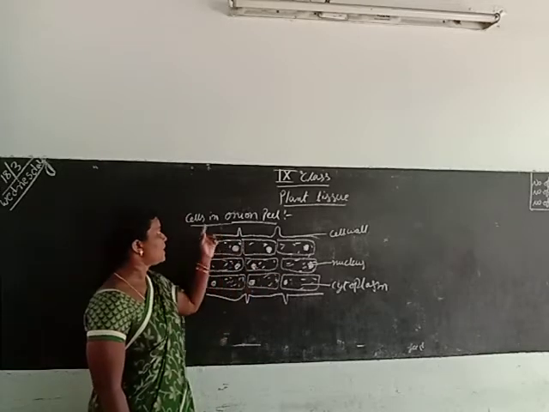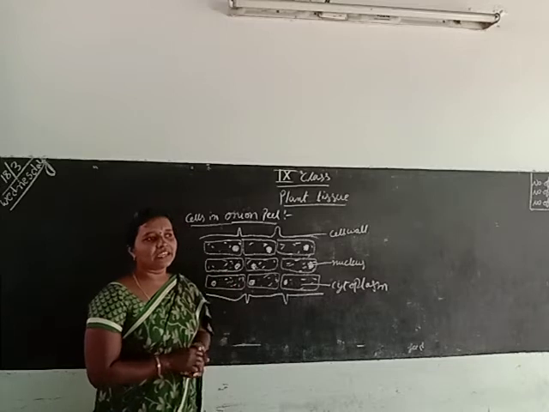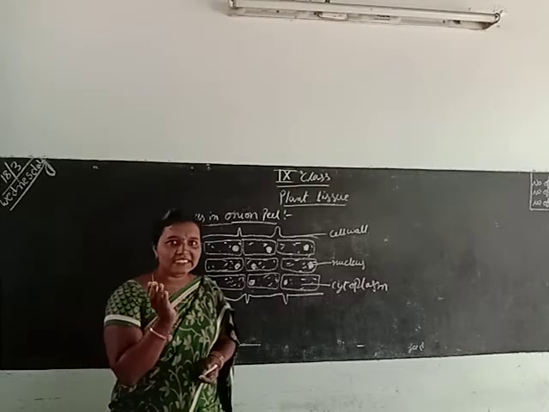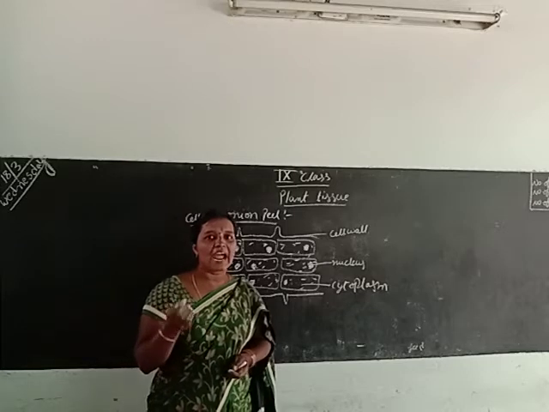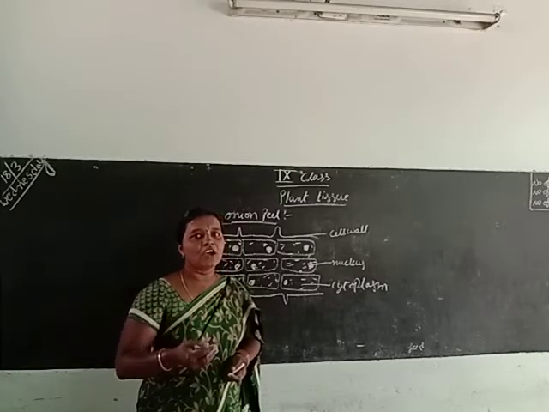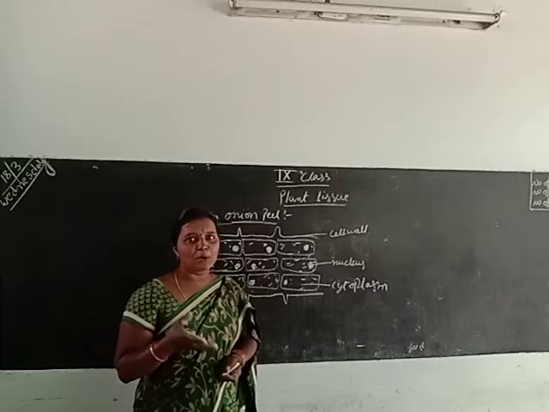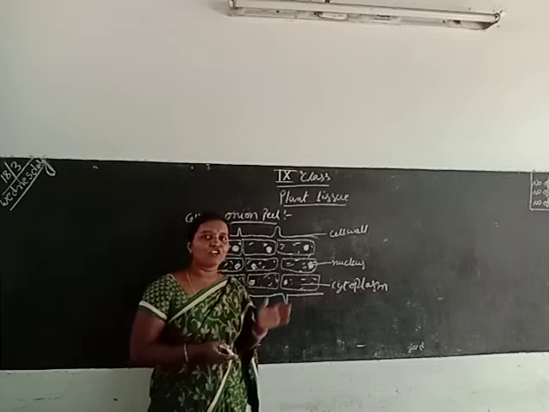Okay, once again, cells in an onion peel. Take the onion and cut it into small slices and put one on a slide. Add one drop of water or glycerin, and put it gently so that air bubbles don't come in, and put the cover slip. After that you observe it under the microscope.